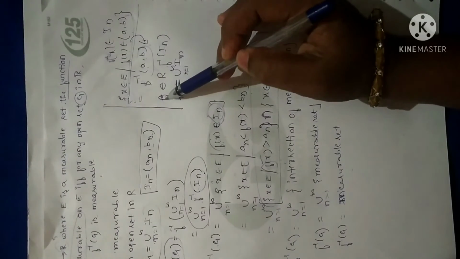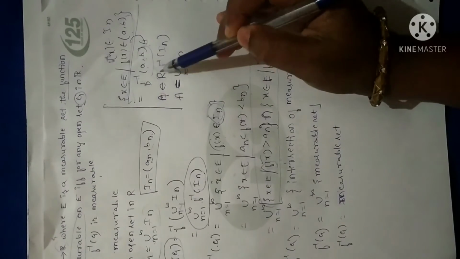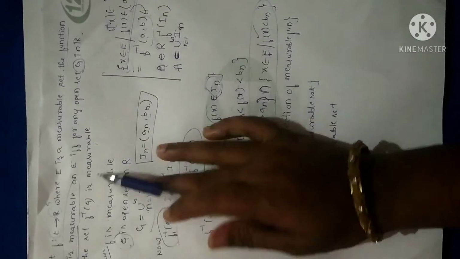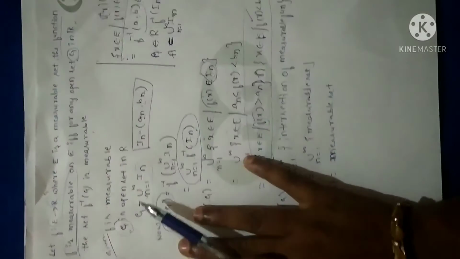And moreover, as per the first theorem, if there exists an open set A in R, then I can express A as a union of all the open intervals, as per the first theorem. So from that, since f is measurable, whatever the given data is there in the theorem, I have written that.